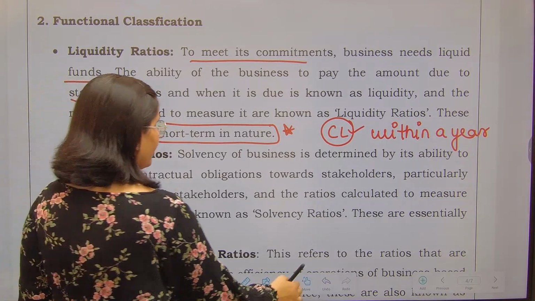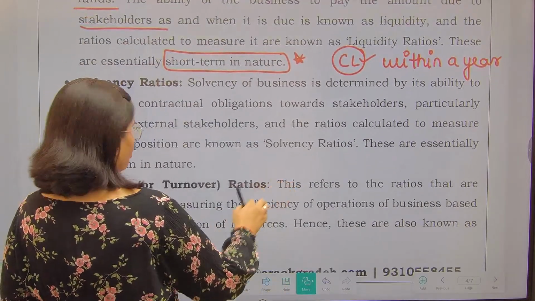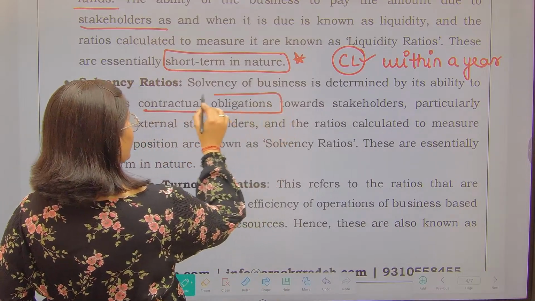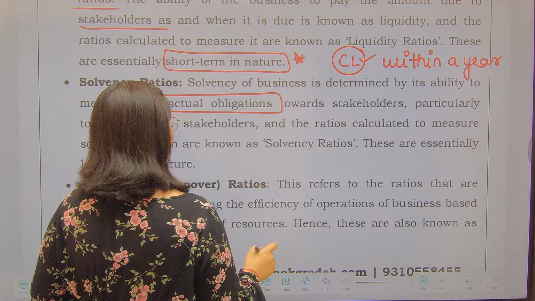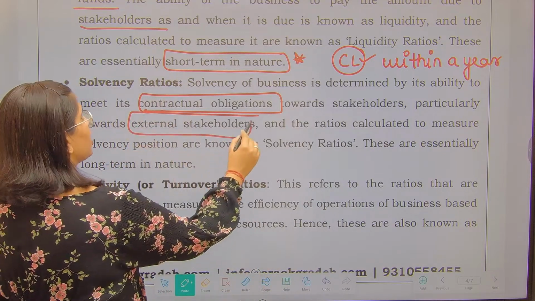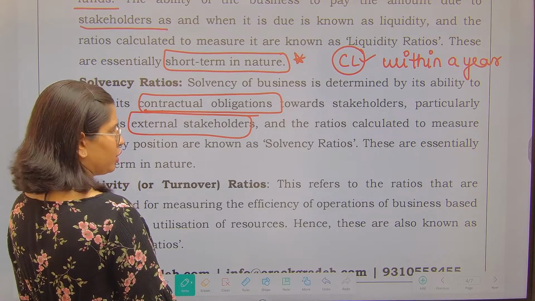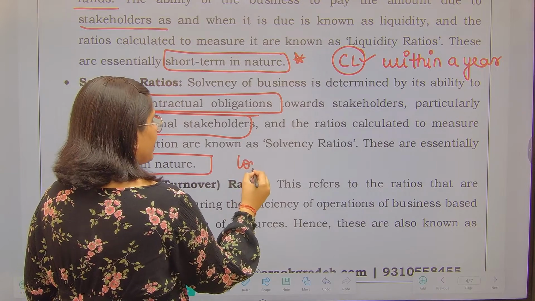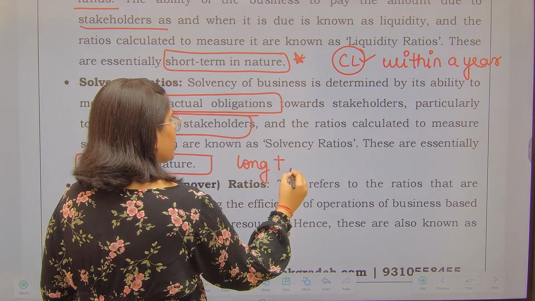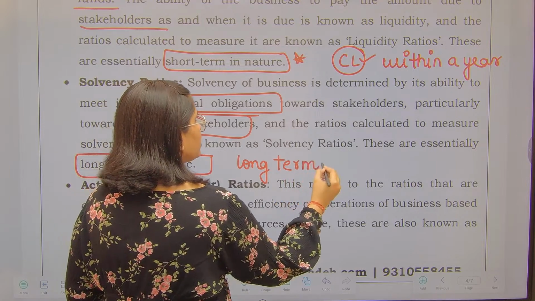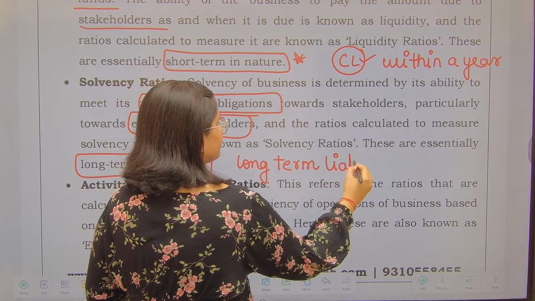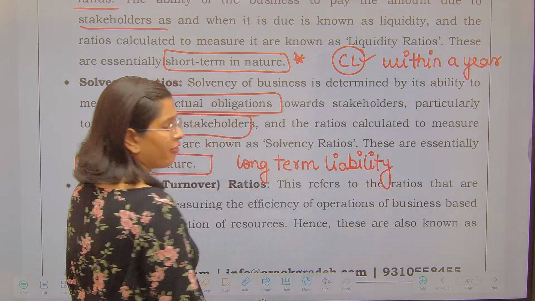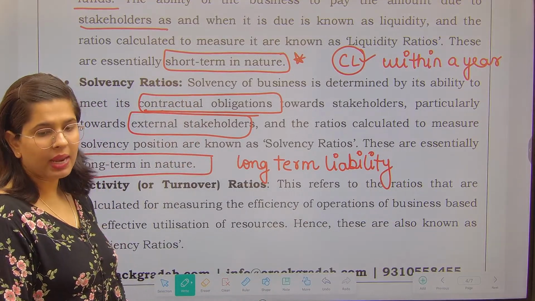Now the next thing is the solvency ratio. What is the solvency ratio? It is the business's ability to meet its contractual obligations towards the stakeholders, particularly external stakeholders. So they are called the solvency ratio. Basically, they are long term in nature, and what we are talking about here is whether we have enough funds to pay off my long-term liability. Long-term liabilities are those which are payable after a year, right? Which are payable after a year.